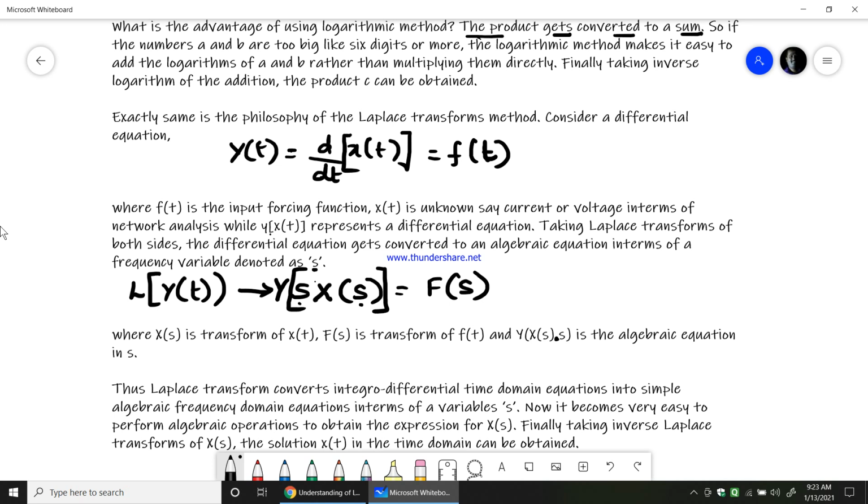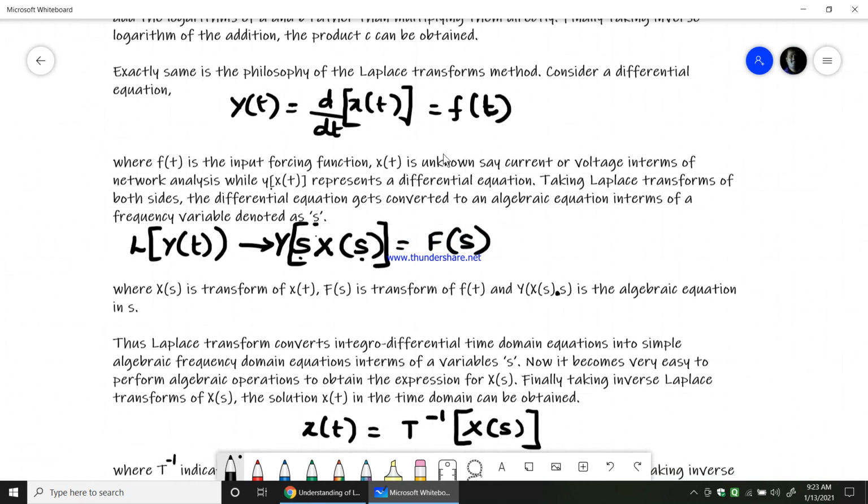So what happens here is, when you saw this time domain and frequency domain, after applying the Laplace transform, the Laplace transform converts integral differential time domain equations into a simple algebraic frequency domain equation in terms of the variable s. Now it becomes very easy to perform algebraic operations to obtain the expression for X(s). So that becomes very simple.